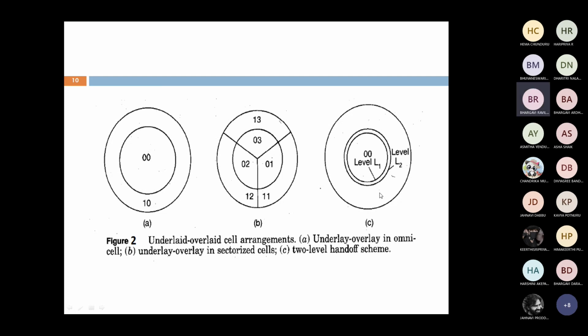The third is based upon handoff. Here, what is a handoff? The handoff depends on signal strength. Based upon the signal strength, this will be divided into level 1 and level 2. Within level 1 we are getting high signal strength. After level 1 the signal strength decreases. This is a 2-level handoff scheme. This is about the underlay and overlay technique for allocating channels to a particular mobile unit.